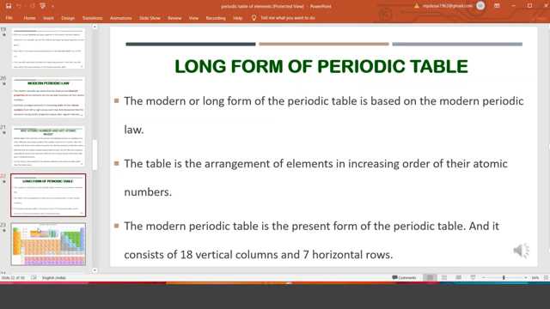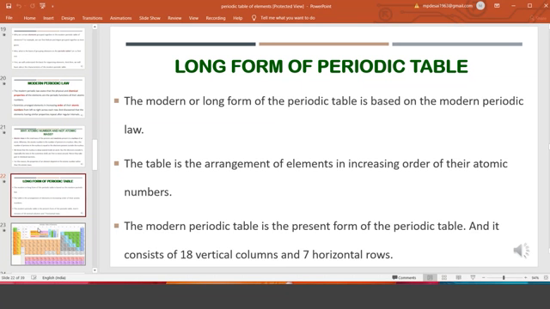So 1 to 18 are the group numbers, and 1 to 7 are the period numbers. Okay, so this is what IUPAC has made some changes. IUPAC means International Union of Pure and Applied Chemistry. It is the organization where all the chemistry related queries are answered. Many scientists, many professors of the world are members of that IUPAC.